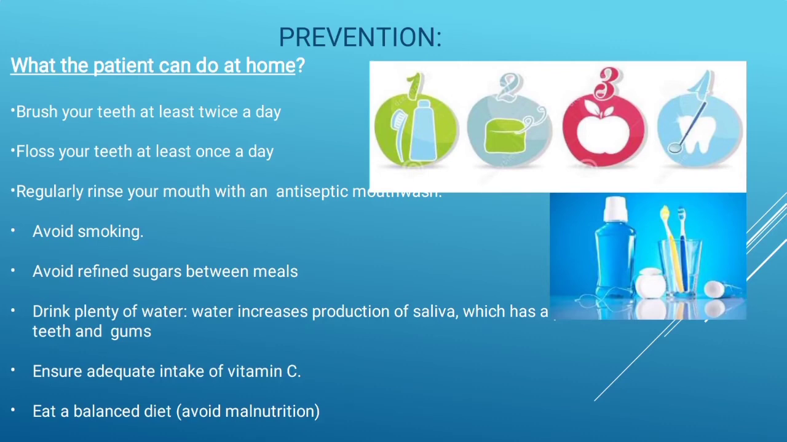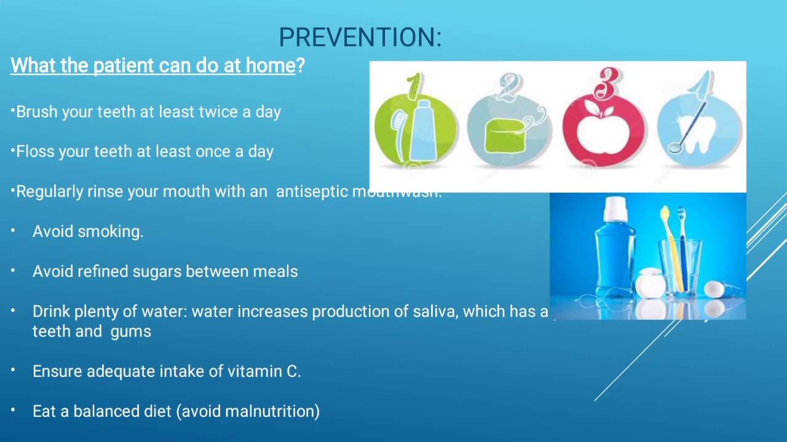What can the patient do at home to prevent gingivitis? We will discuss one by one. First, brush your teeth at least twice a day, morning and before you sleep. Second, floss your teeth at least once a day. Third, regularly rinse your mouth with an antiseptic mouthwash. Then avoid smoking. Avoid refined sugars between meals. Then drink plenty of water. Water increases production of saliva, which protects the teeth and gums.